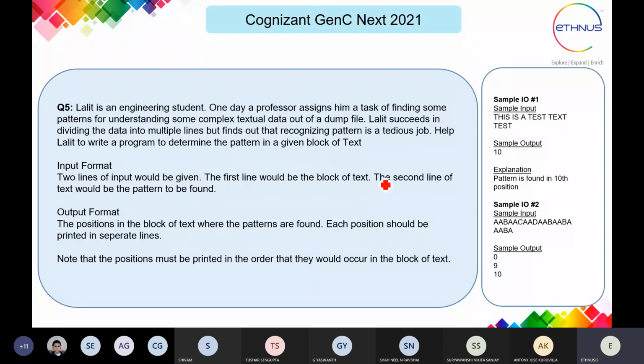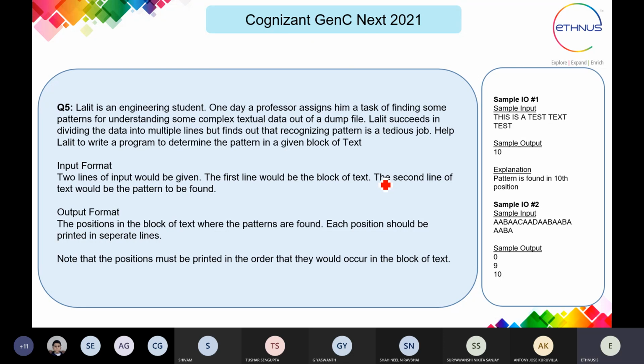Okay, now we have the next one. Lalit is an engineering student. One day, a professor assigned him a task of finding some patterns for understanding some complex textual data out of a dump file.